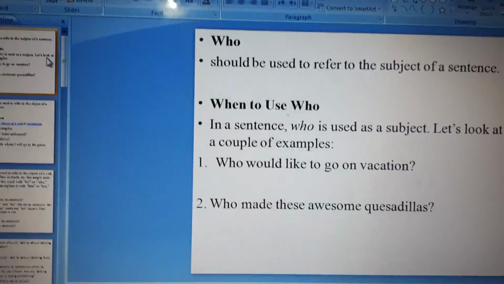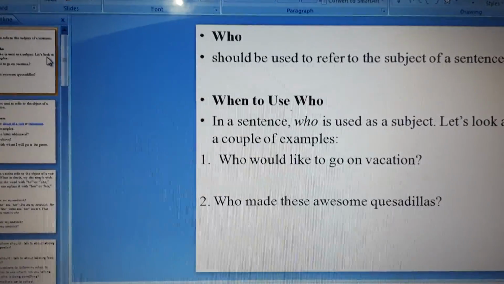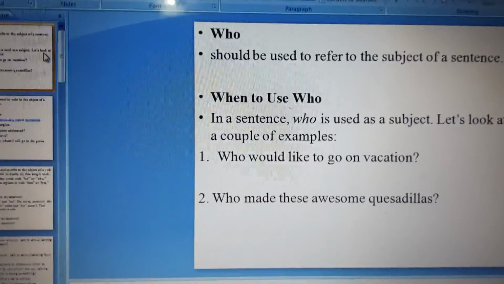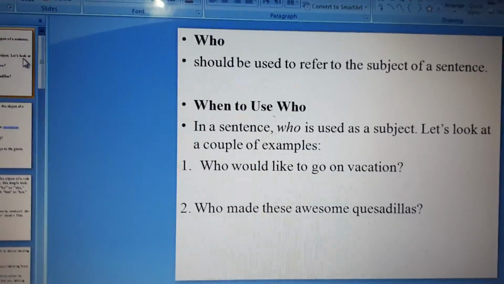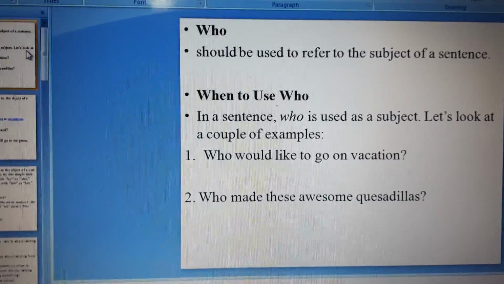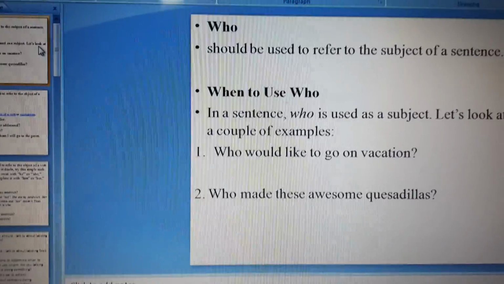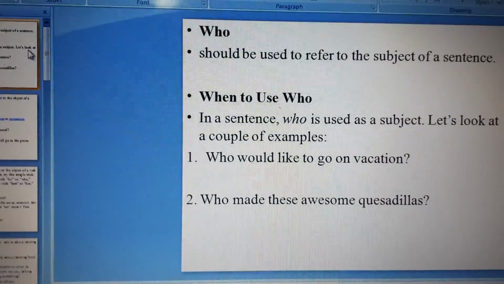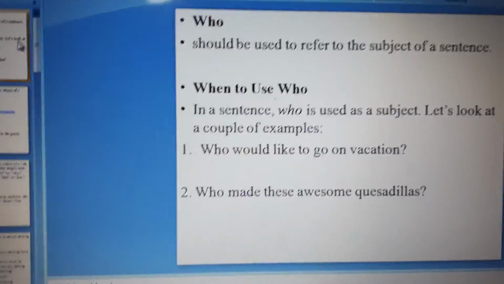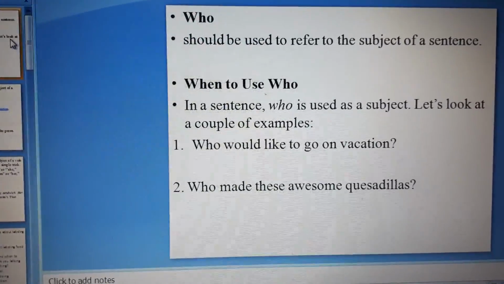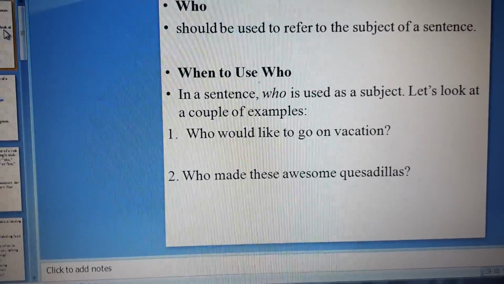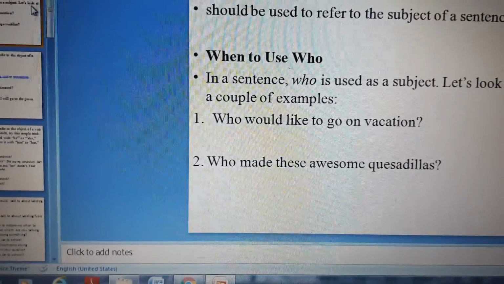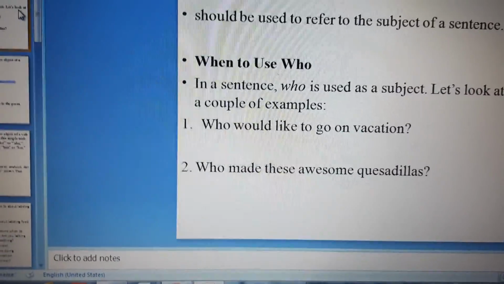Who should be used to refer to the subject of a sentence. Okay, so when to use who in a sentence, who is used as a subject. Here we have a couple of examples. Who would like to go on vacation? Here we used who as a subject, okay?